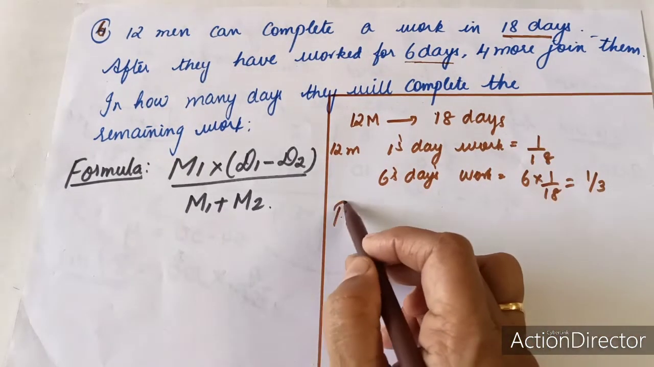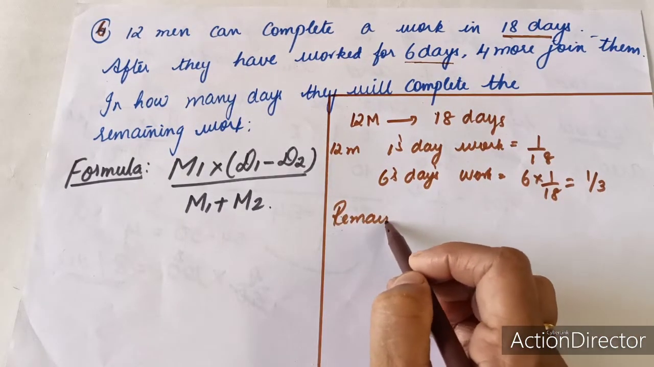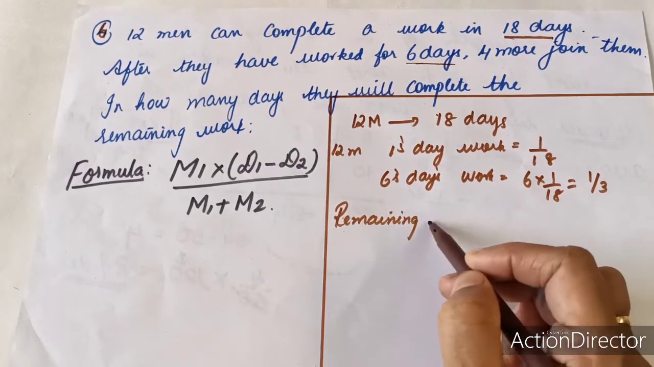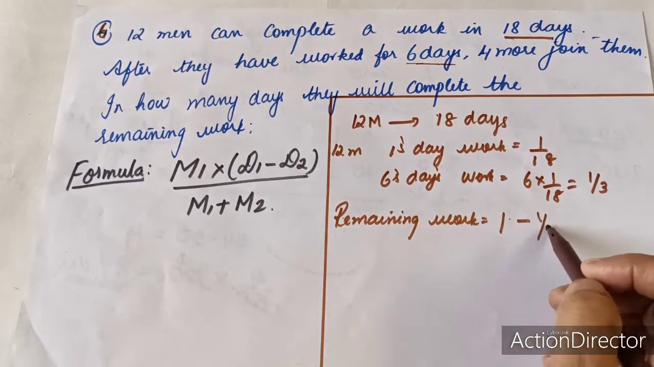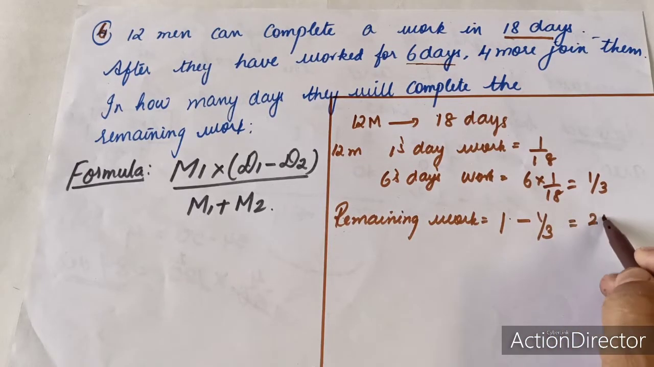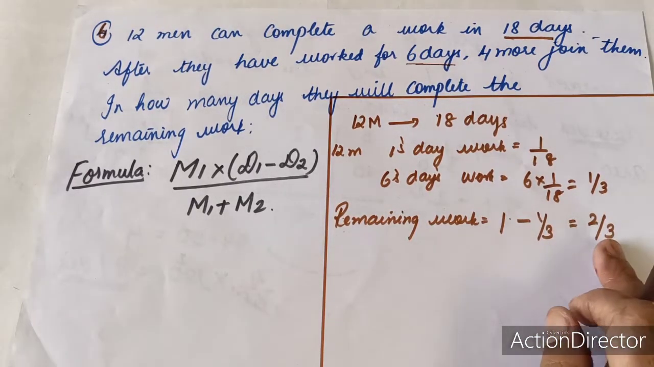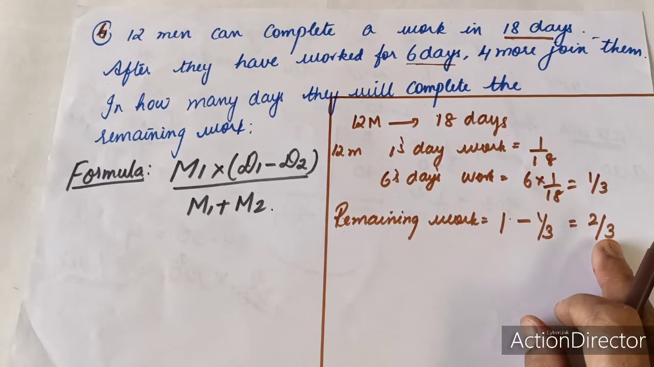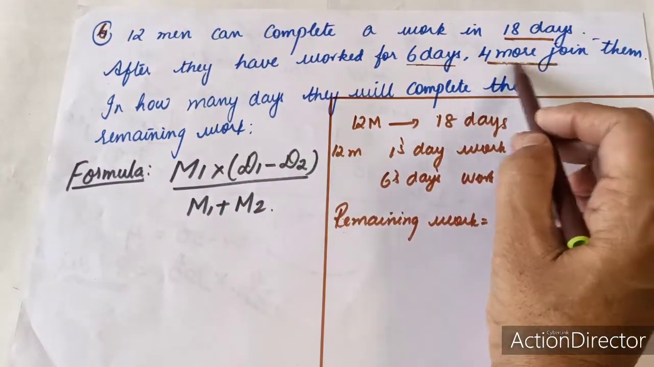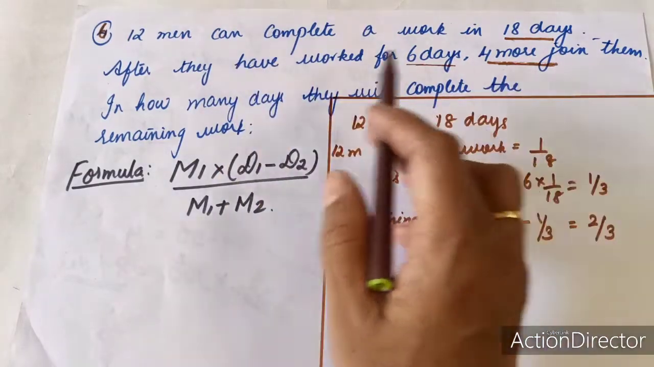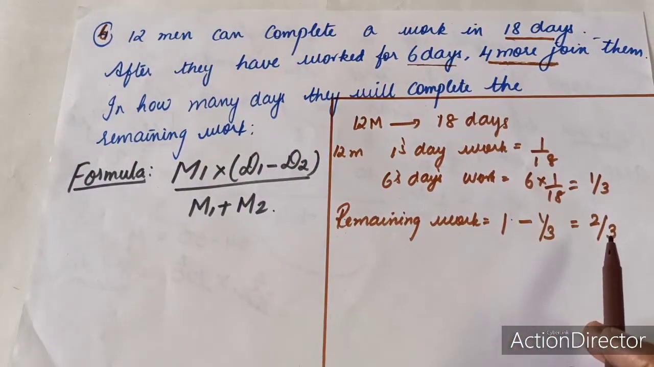So what is the remaining work? Remaining work is equal to, so total is 1. 1 minus 1 by 3, which is equal to 2 by 3. Now this 2 by 3 part of the work is going to be done by 12 plus 4, because 4 more men have joined. 12 plus 4, 16 men are going to complete the remaining part of the work, that is 2 by 3.